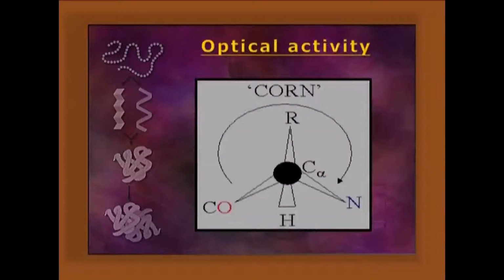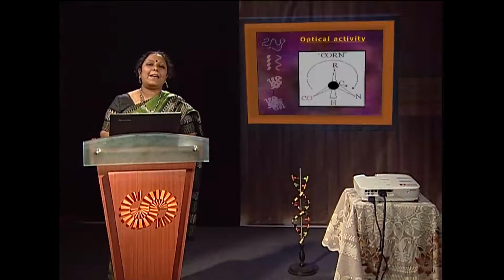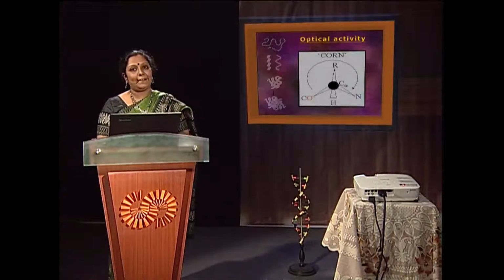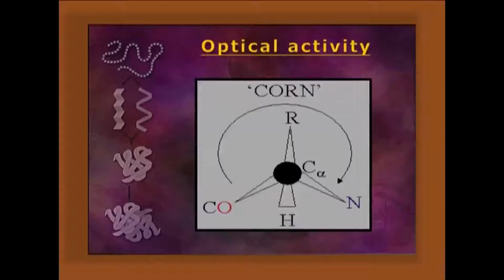Optical activity: as we know, except glycine, all the amino acids are optically active, having a chiral center. You can find the corn structure, the COOH carboxyl group, and different groups are there, H is also present, as well as the amino terminal end.